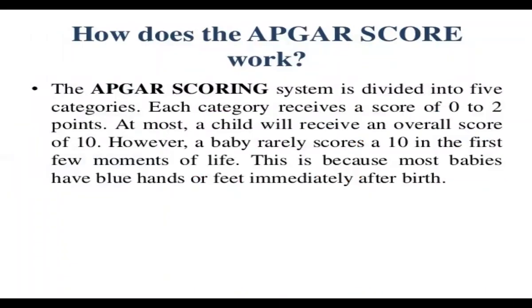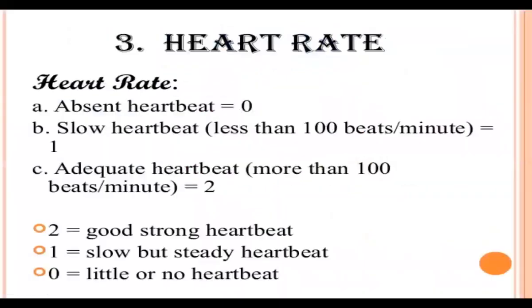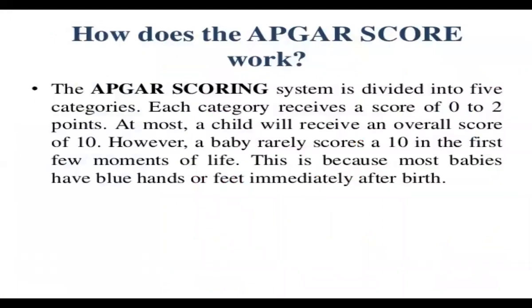Now we are going to see how the APGAR score works. The APGAR scoring system is divided into 5 categories, and each category receives a score from 0 to 2. What is the maximum? It is 2 plus 2 plus 2 plus 2 plus 2, which is 10 marks. And the minimum is 0. So the range is 0 to 10. At most, a child will receive an overall score of 10, not more than 10.